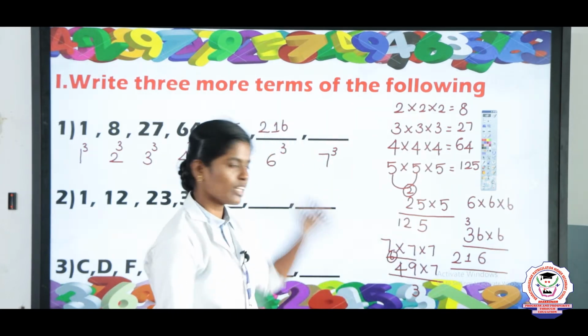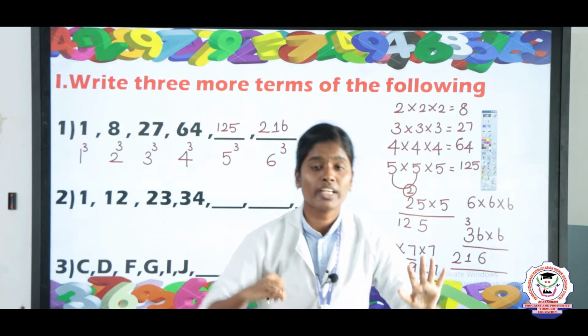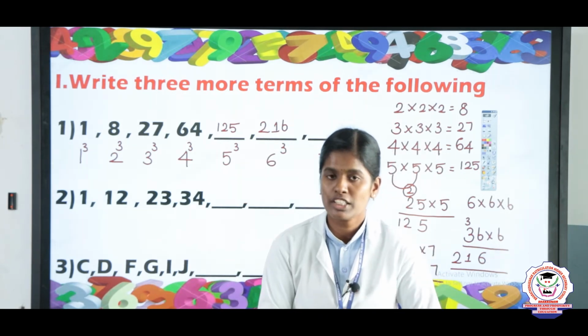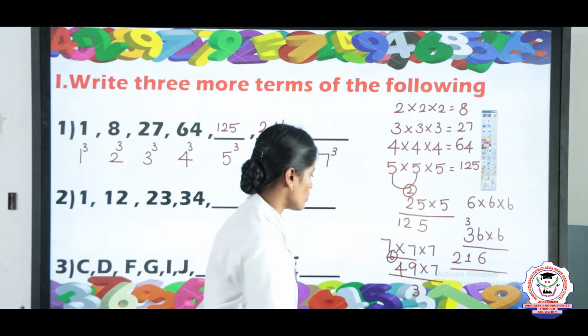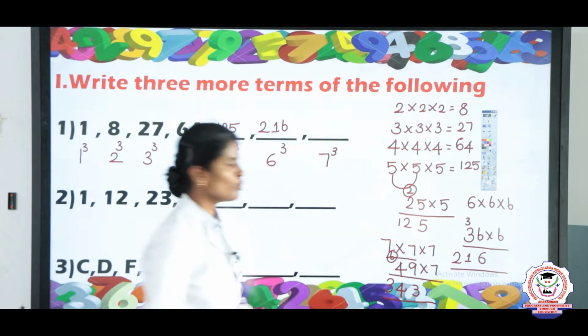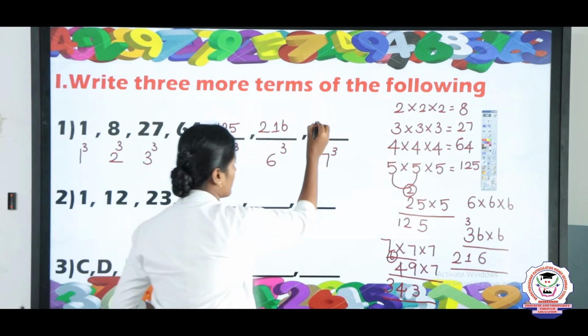Keep 28 in the mind, 6 in the finger. 28 after, 29, 30, 31, 32, 33, 34. So write the answer 343. So 7 cube, the answer is 343.